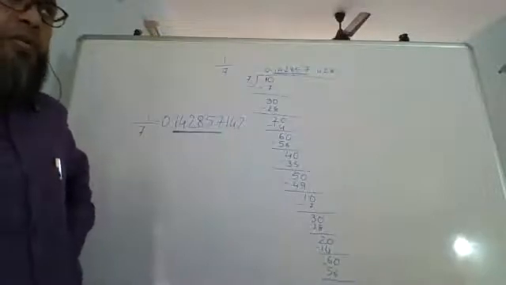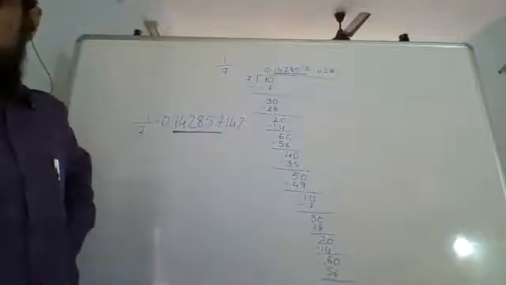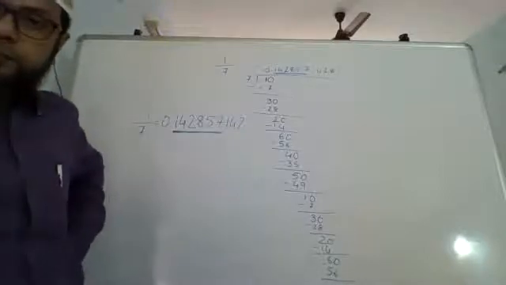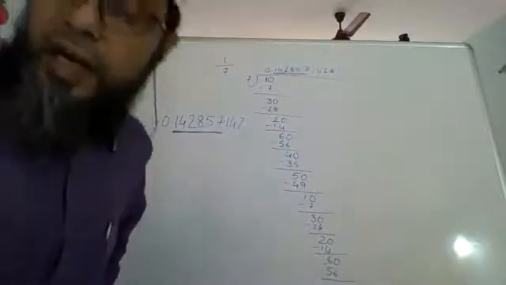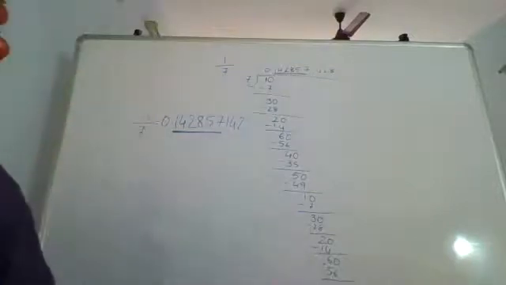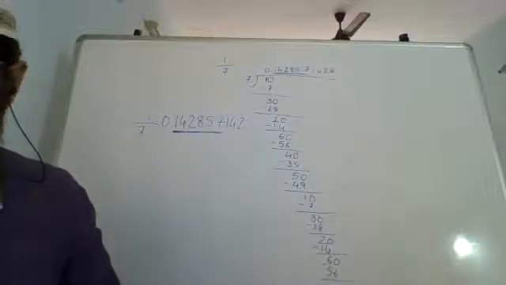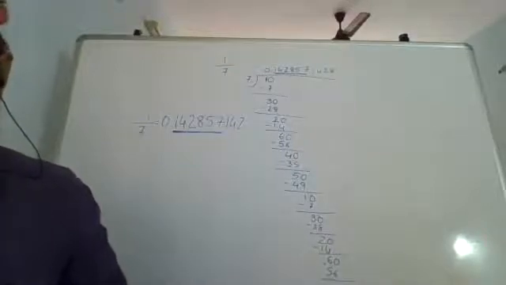Rational number का decimal expansion या तो terminating रहेगा या अगर non-terminating रहेगा तो वो recurring रहेगा. Are we clear? So let's write down the statement of the theorem for that also, like we had written for rational numbers of terminating form.